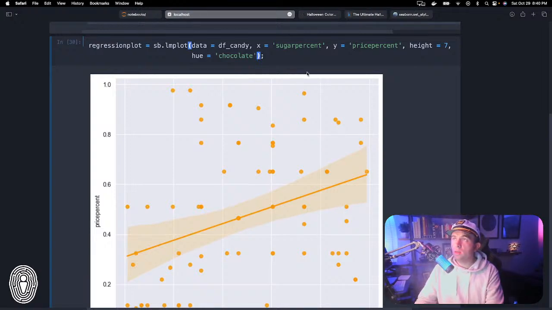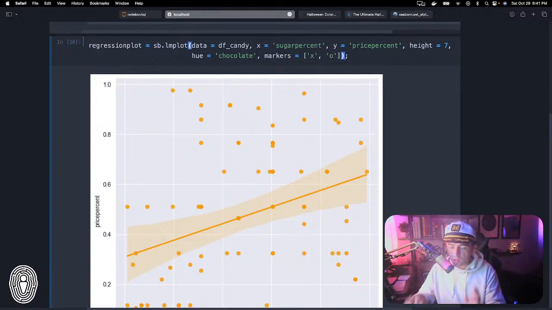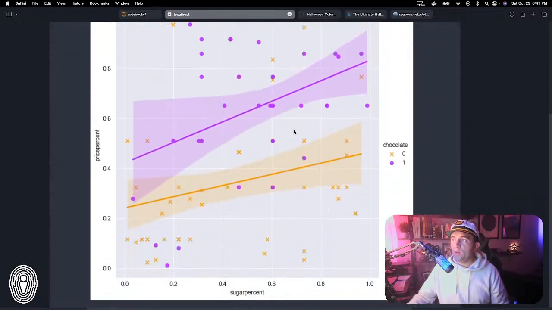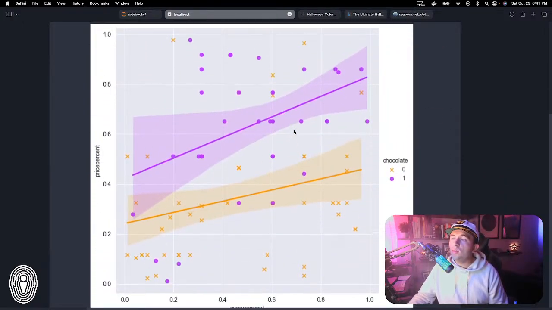So I'm going to pass in another parameter here called markers. And it's just going to be a little list. The first one we're going to call X's, and then the second one we're going to call O's. All right, so now this is where things get really, really interesting in my opinion. So let's just go ahead and run this and show you really quick. Now this is showing a lot more information than before.